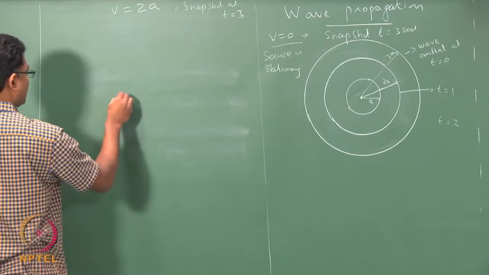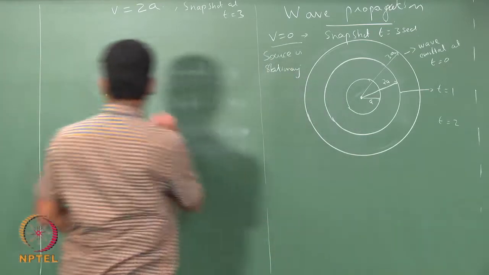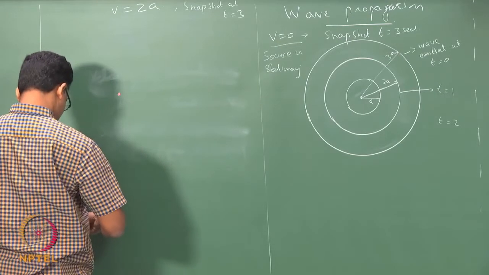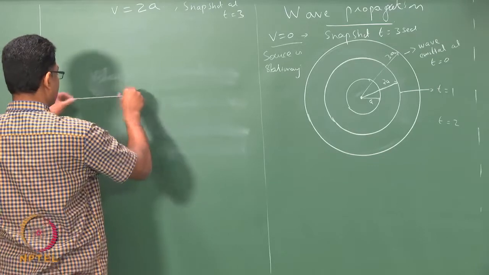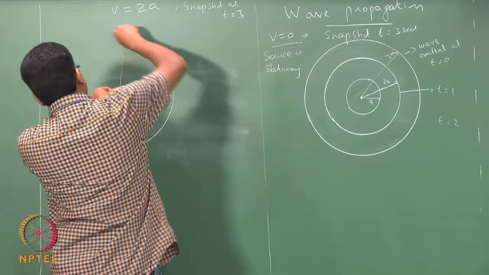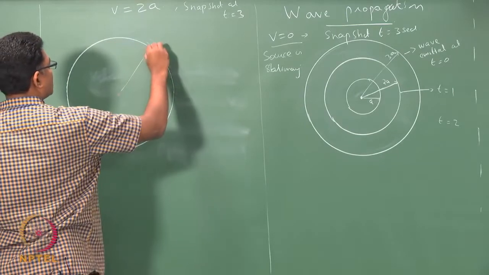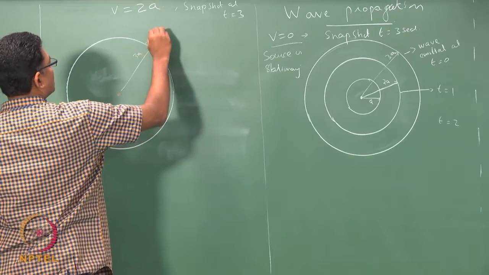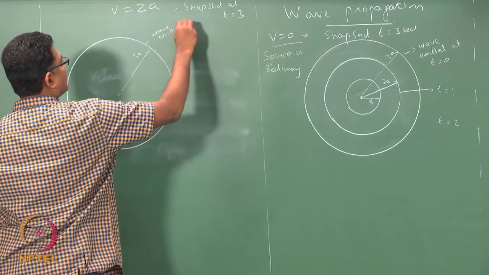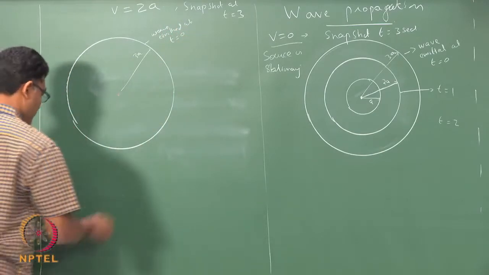So, at t equals 0, the source is somewhere here, and after 3 seconds it would have travelled a distance 3a. So, it would have travelled a distance 3a. This is the wave emitted at t equals 0. Okay.